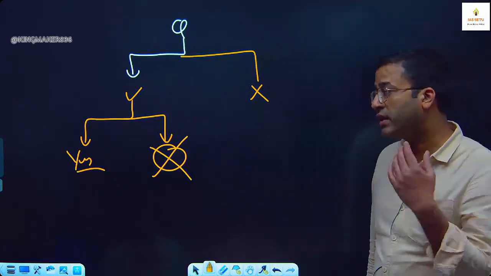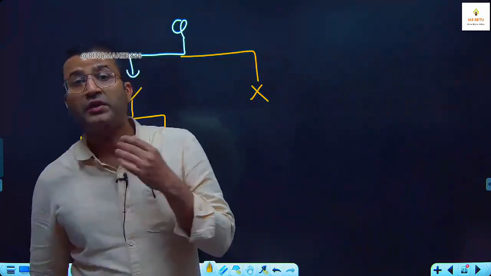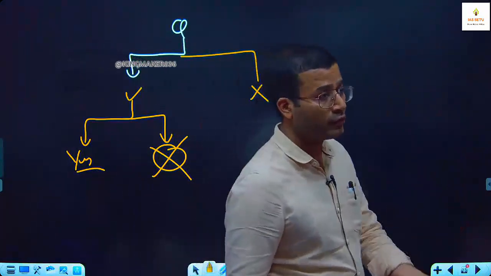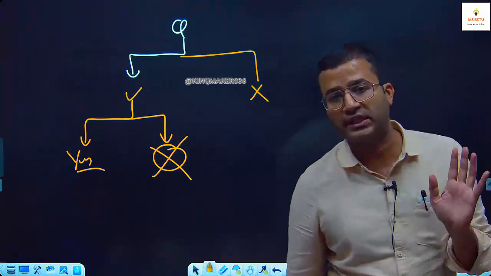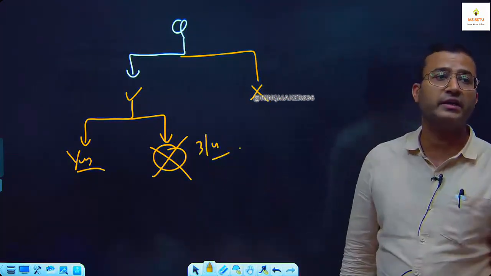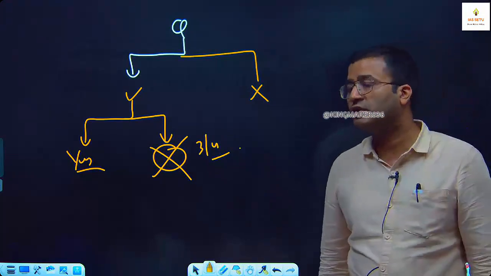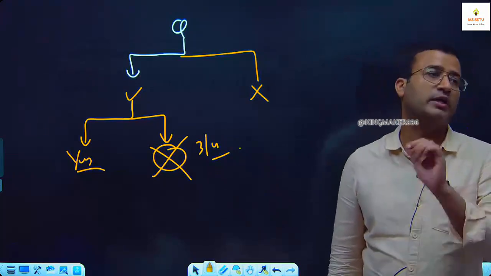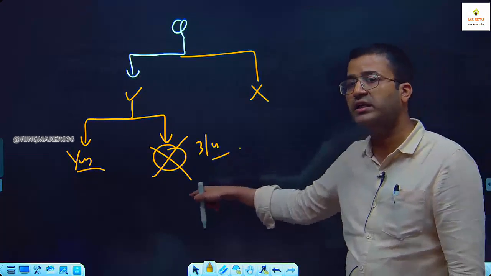Many students have missed their prelims in the last 2-3 years because of this type of question. They have taken 8-9 minutes for a question. Maybe they solved it or not, I don't know, but they missed the CSAT. If you get 3 to 4 such questions where you are taking 8 minutes, then in 1 hour you will realize you have solved only 8 or 10 or 12 questions, and then you panic. Then you will not be able to complete the paper. So these are really harmful.